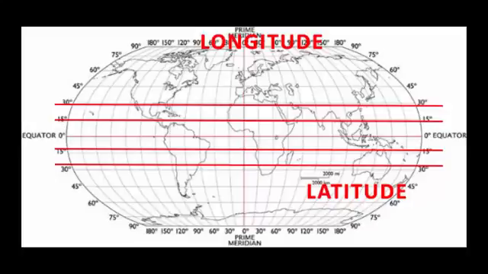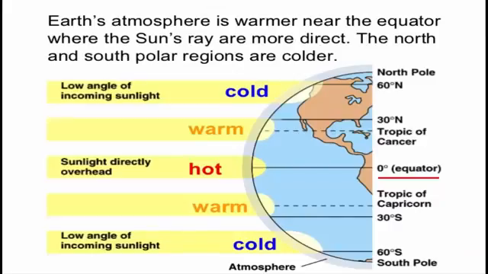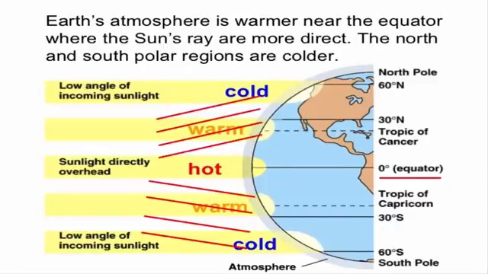So you see, the equator is a latitude, right? And it's very warm at the equator because the sun rays fall directly on the equator. And as we move away from the equator, in both the southern and northern hemisphere, we'll notice a change in the climatic condition. That is, the temperature decreases, because in this region the sun rays do not fall directly. So that's the role of latitude.